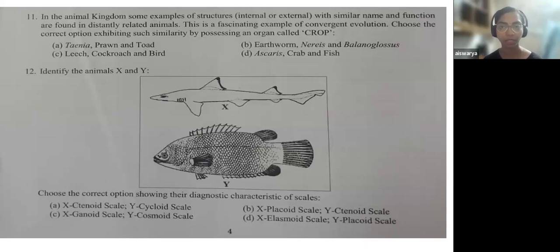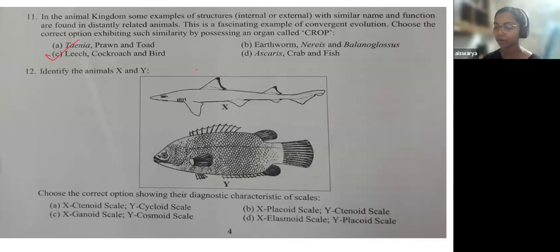Looking at the options, if you know where you find this part of the alimentary canal, the crop, you can directly go to the option. So the answer for this particular question is C, leech, cockroach, and bird.